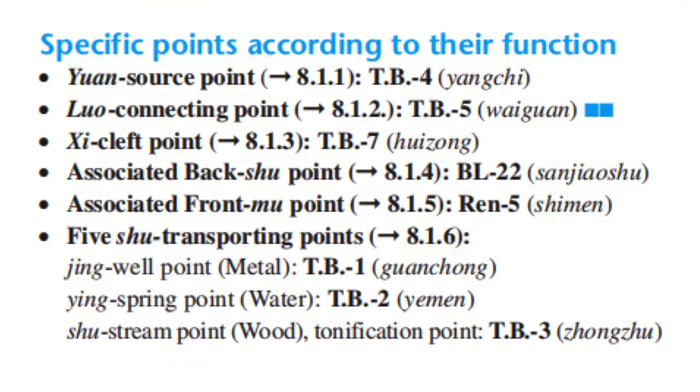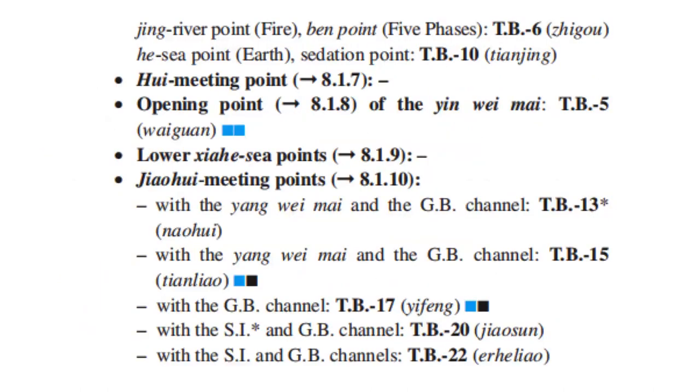Jing well point, metal point, is triple burner 1. Ying spring point or water point is TB2. Shu stream point, wood point, tonification point, TB3. Jing river point, fire point, TB6. He sea point, earth point, sedation point, TB10. Opening point of the Yang Wei Mai is TB5.